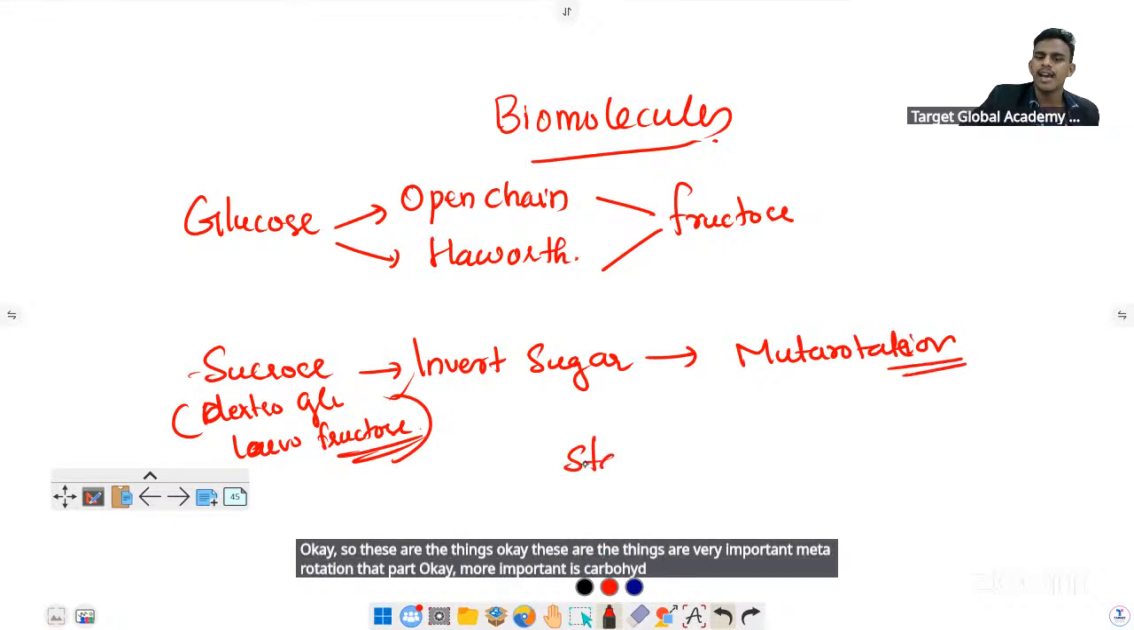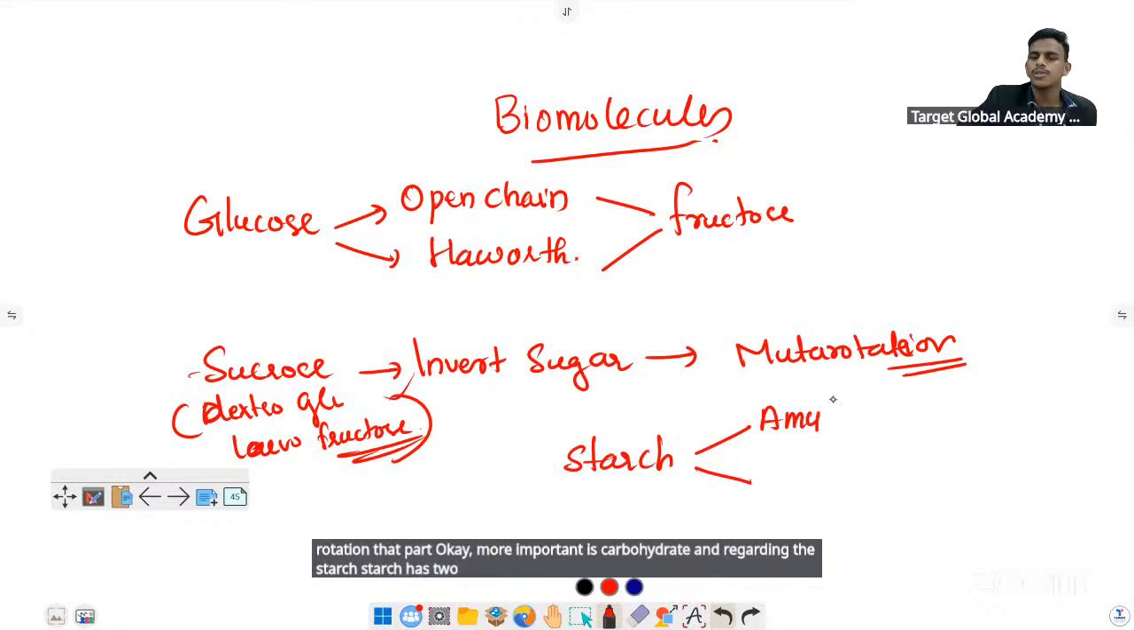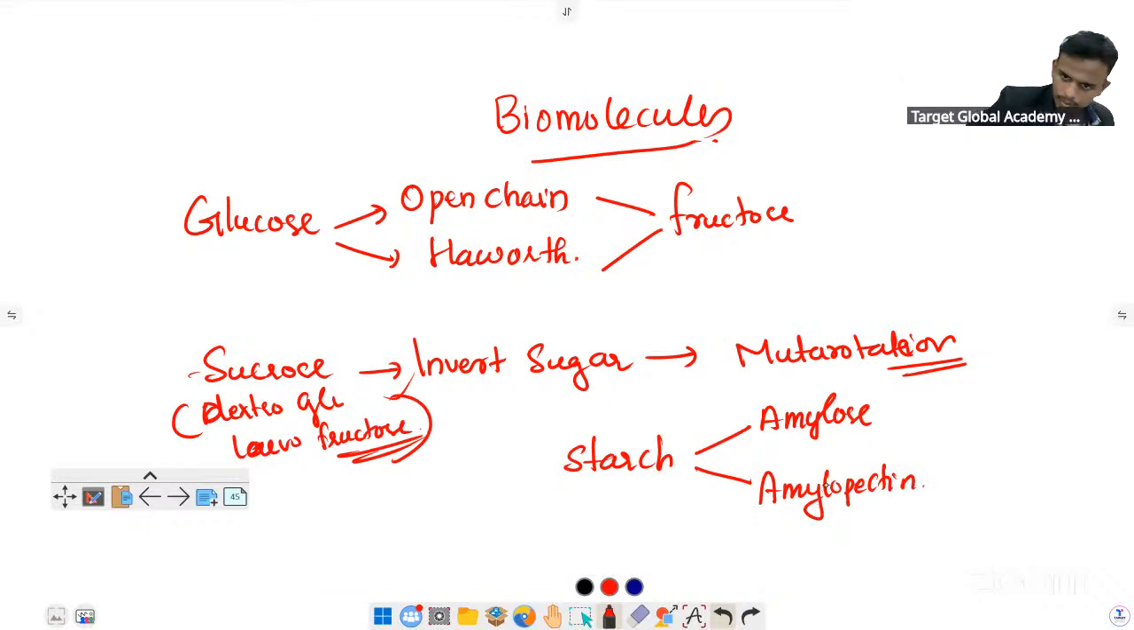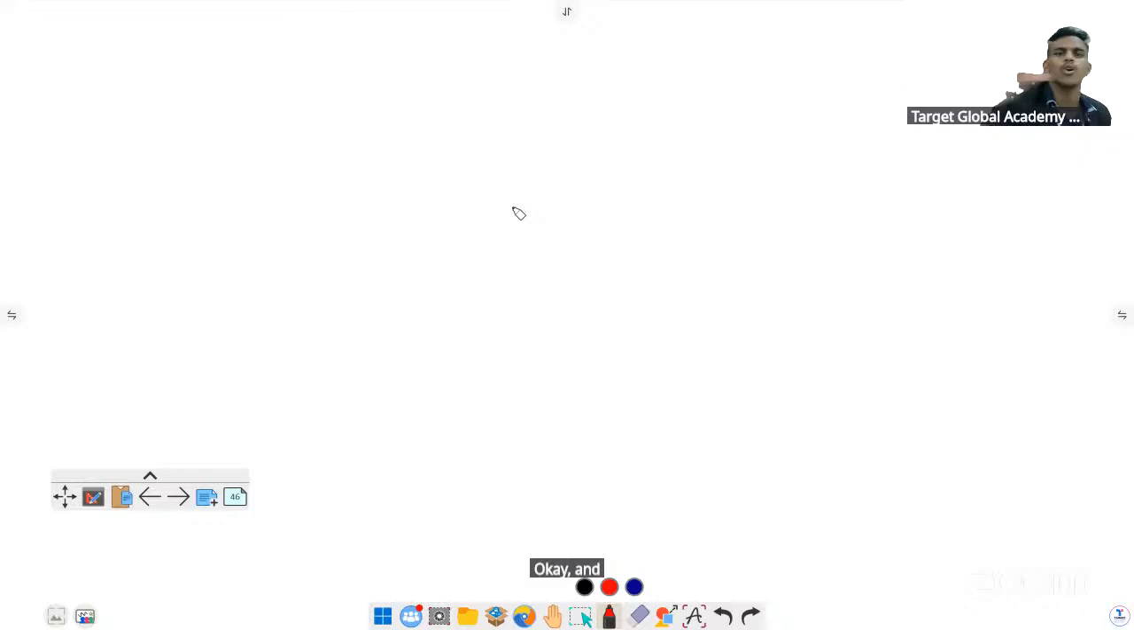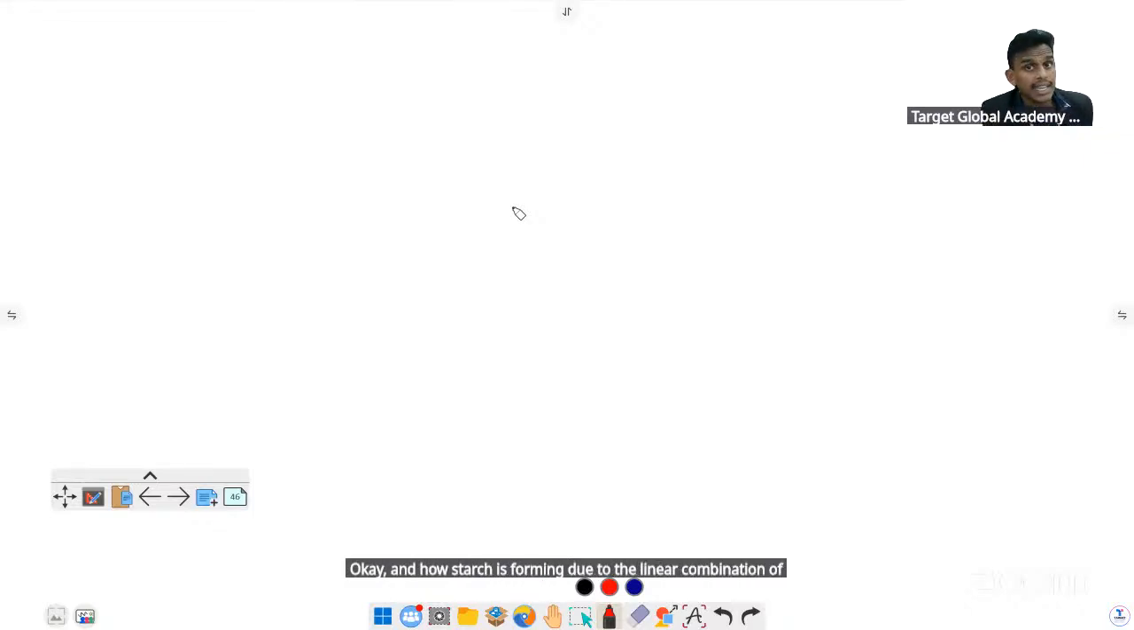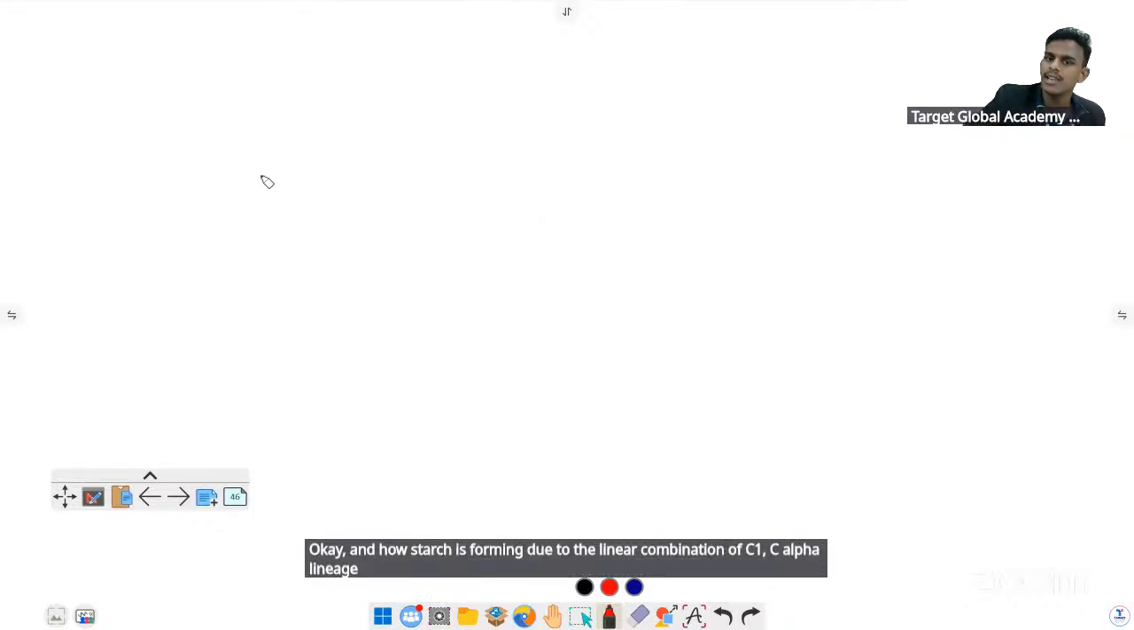And regarding starch, starch has 2 components: amylose and amylopectin. And how starch is formed is due to the linear combination of C1-C4 alpha linkage and C1-C6 linkage. I will give you a short note on biomolecules at the end of the session.